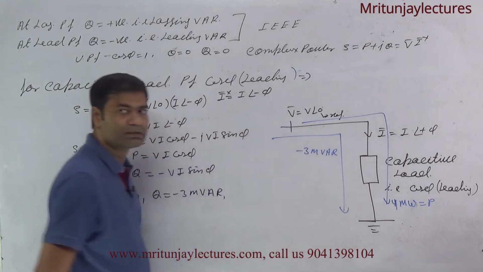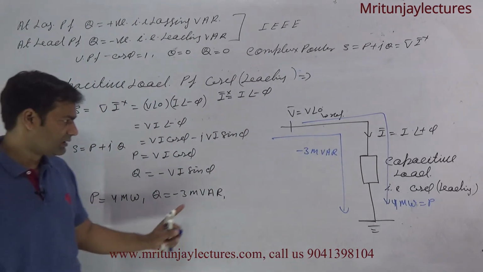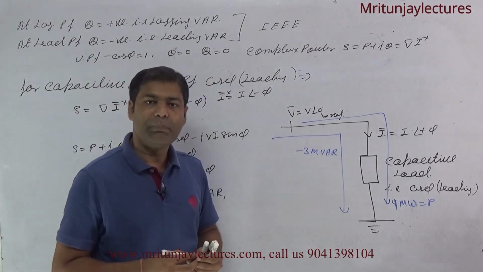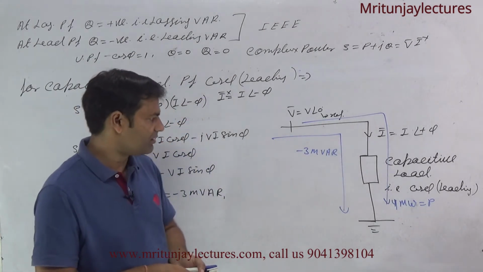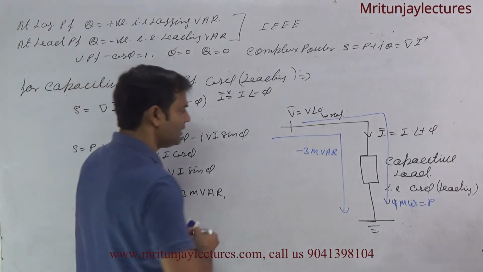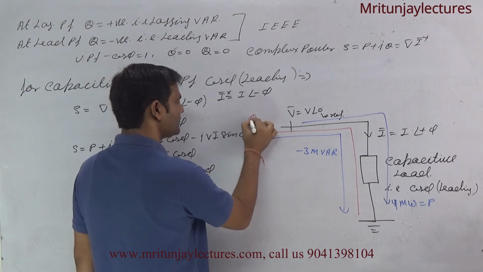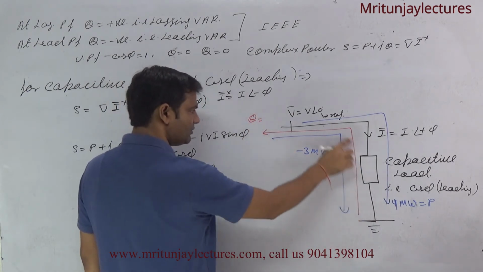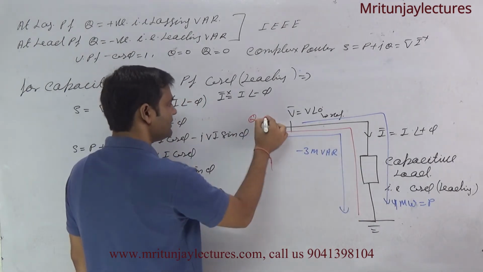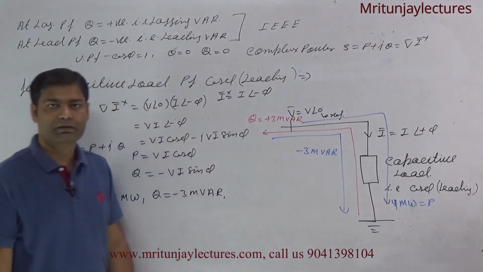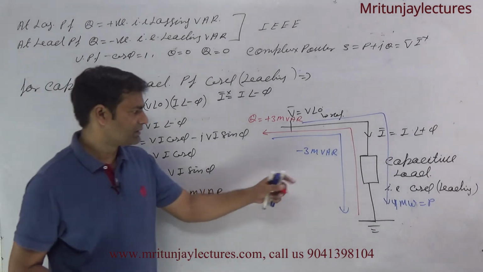Clear? If you represent it with the sign like this, the minus sign means the direction of Q. Actually, the direction of Q is like this. If we represent Q like this, then Q is written as plus 3 MVAR.